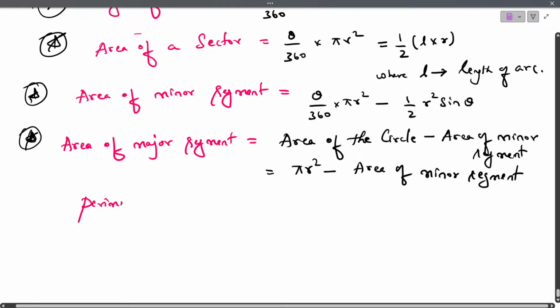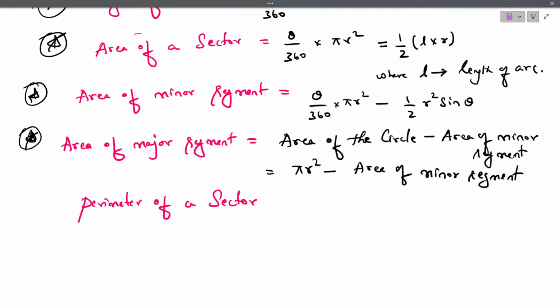That is the perimeter of a sector. To find the perimeter of a sector, we have the formula theta by 180 into pi r plus 2r. This is the formula which we use to find the perimeter of a sector. Any doubts?